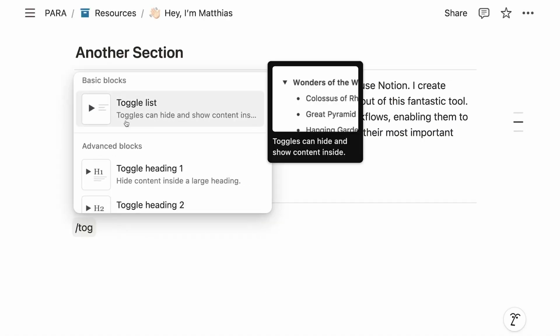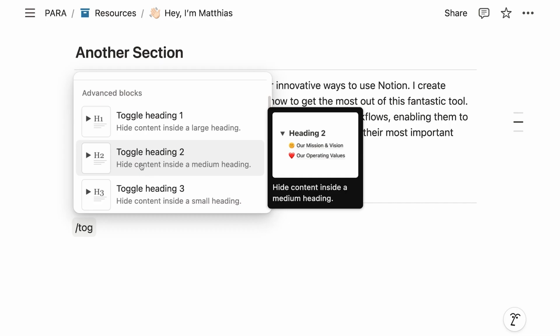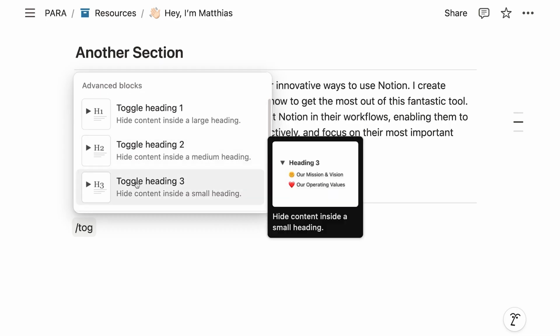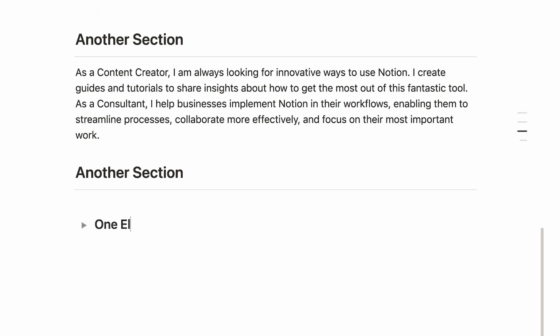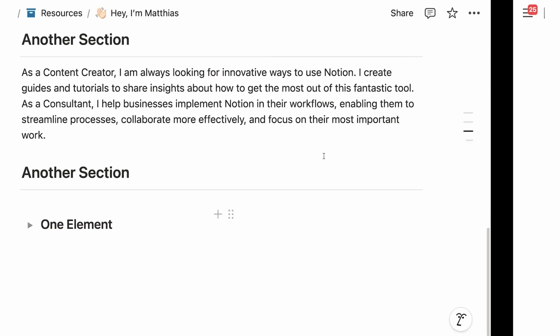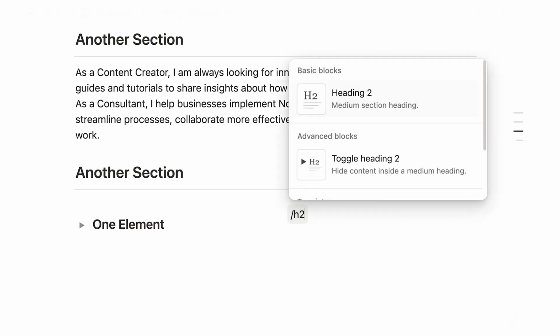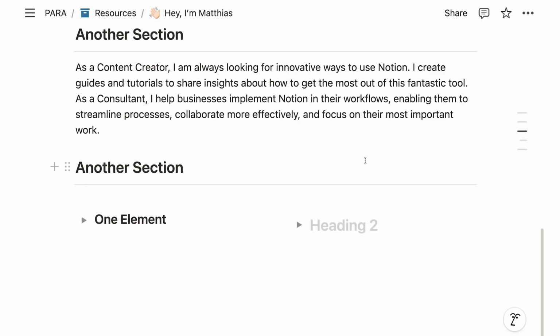And then if we just type / and search for toggle, what we see is we not just have a toggle list, but we also have toggle headings, which gives us big text, but we can still hide and show sections, which is really, really cool. So let's add a toggle heading h3, and let's say, okay, this is one element. And then here, what we had, right, we had one in the other column. So we click in the other column and type again /h2 toggle heading.